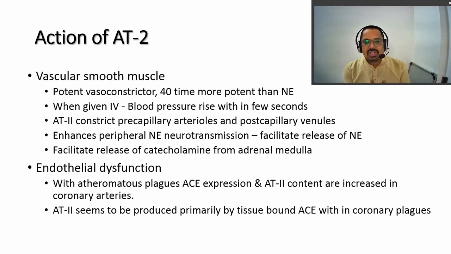Now, actions of angiotensin 2. Angiotensin 2 is more potent than angiotensin 1, we have already seen. It is a potent vasoconstrictor, around 40 times more potent than noradrenaline as far as the vasoconstriction action is concerned. Whenever it is given by intravenous route, the blood pressure rises within a few seconds. Within a fraction of seconds it gives the effect.